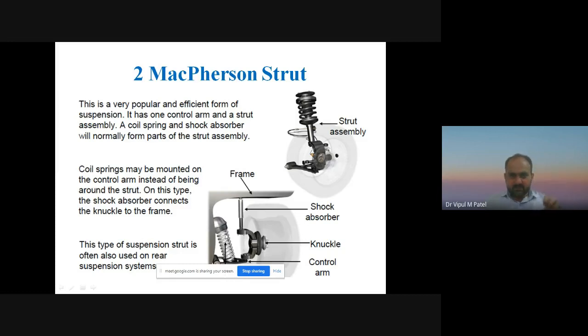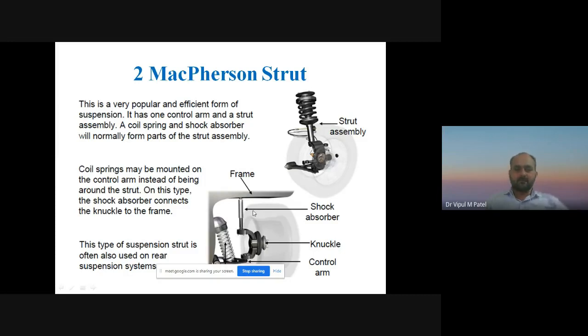The coil spring may be mounted on the control arm instead of around the strut, not directly over here, but over here also we can accommodate that coil spring with the use of this control arm. And on this type, the shock absorber connects the knuckle to the frame over here.